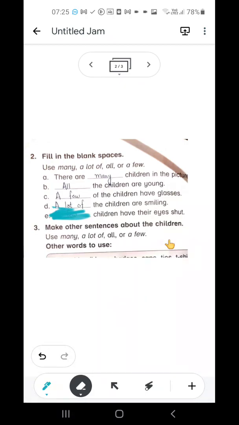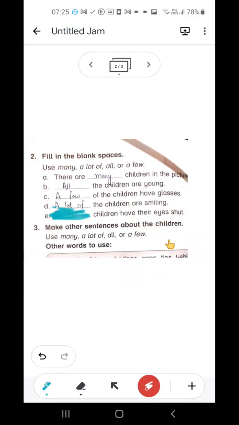We can count the number of children, right? We can count the number of glasses as well. So children are our countable nouns. So remember this always: a few will always be used with the nouns which are countable.